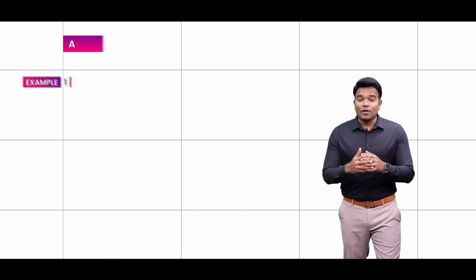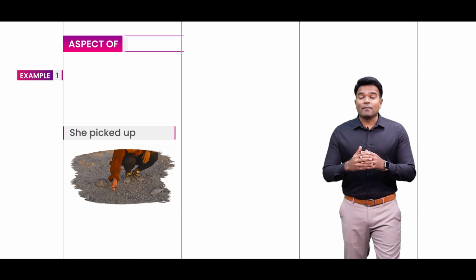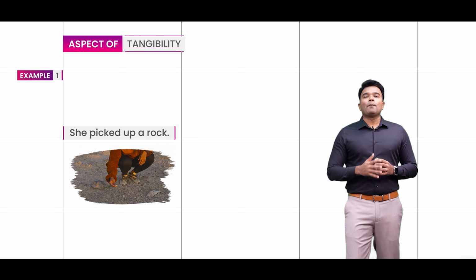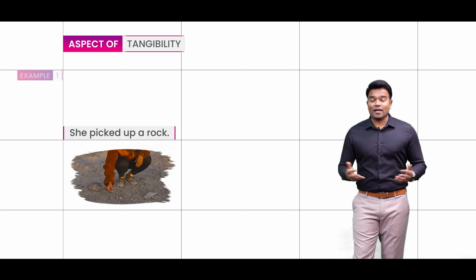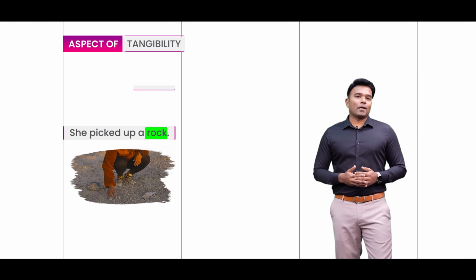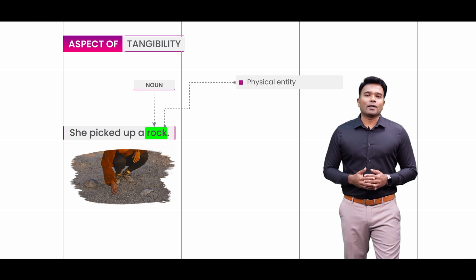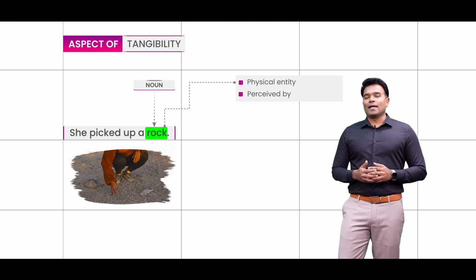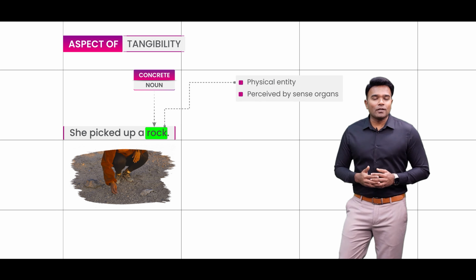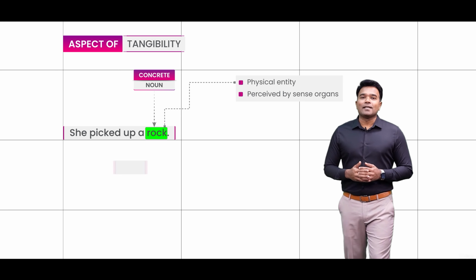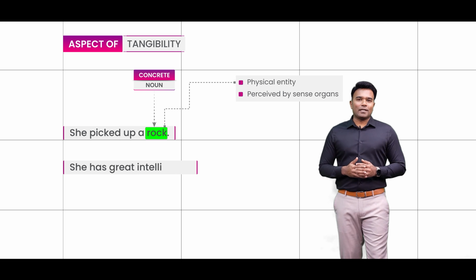Now, have a look at this sentence. She picked up a rock. In this sentence you realize that rock happens to be the noun, but since it is tangible and since we can hold it, touch it, we definitely can categorize it as the concrete noun. But then have a look at this sentence. She has great intelligence.